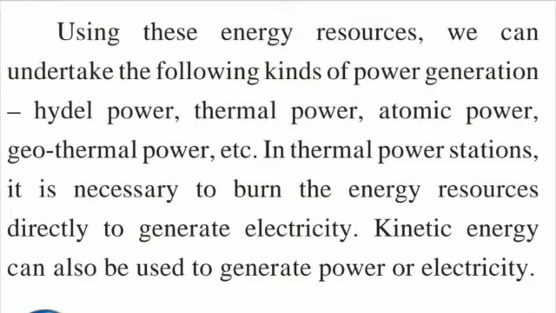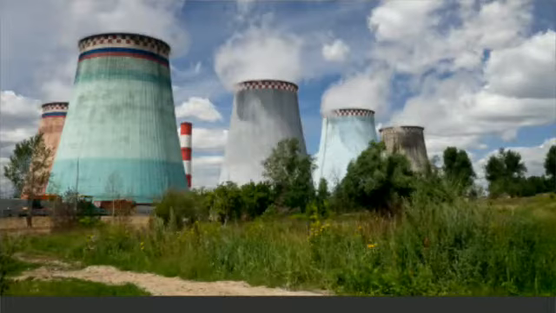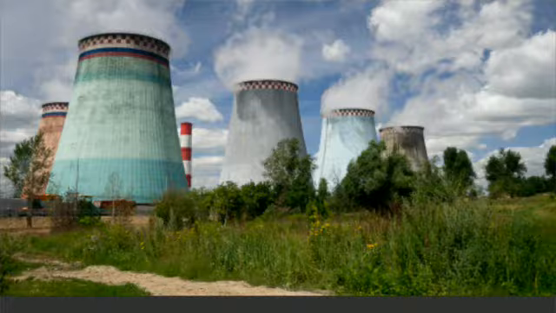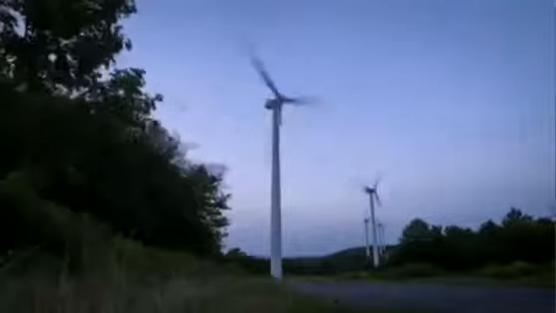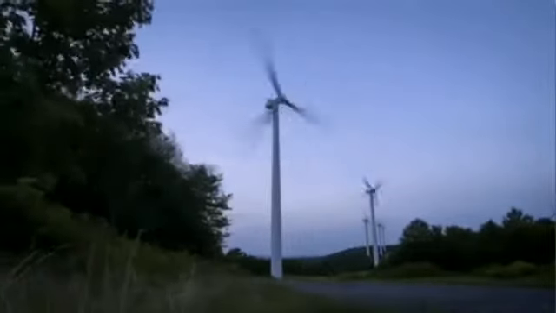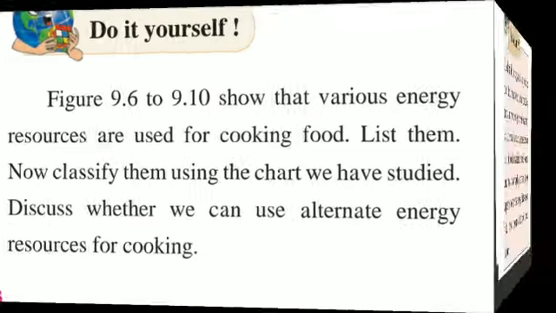In thermal power stations, it is necessary to burn the energy resources directly to generate electricity, and kinetic energy can also be used to generate power or electricity. This is the kinetic energy, we can say. By windmills we can get this electricity. You can do it yourself. These pictures, 9.6 to 9.10, show that various energy resources are used for cooking food. You have to list them and classify them.